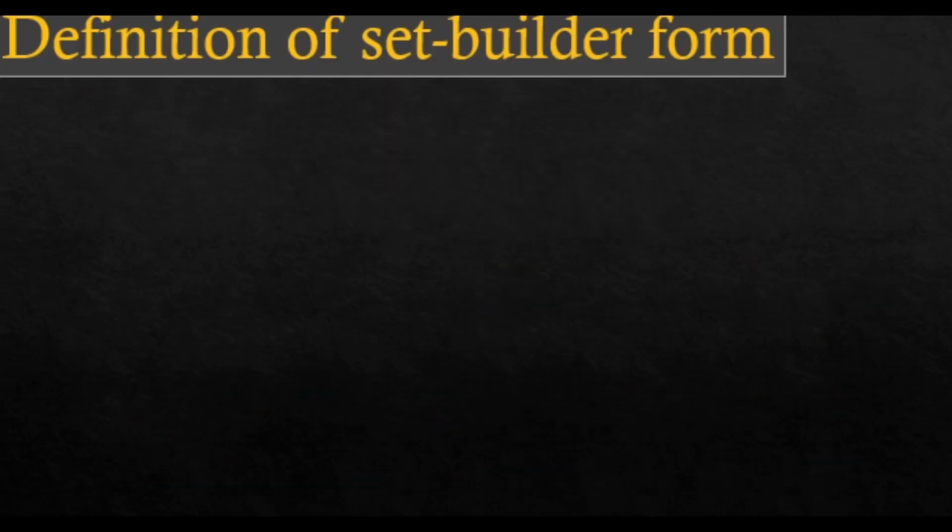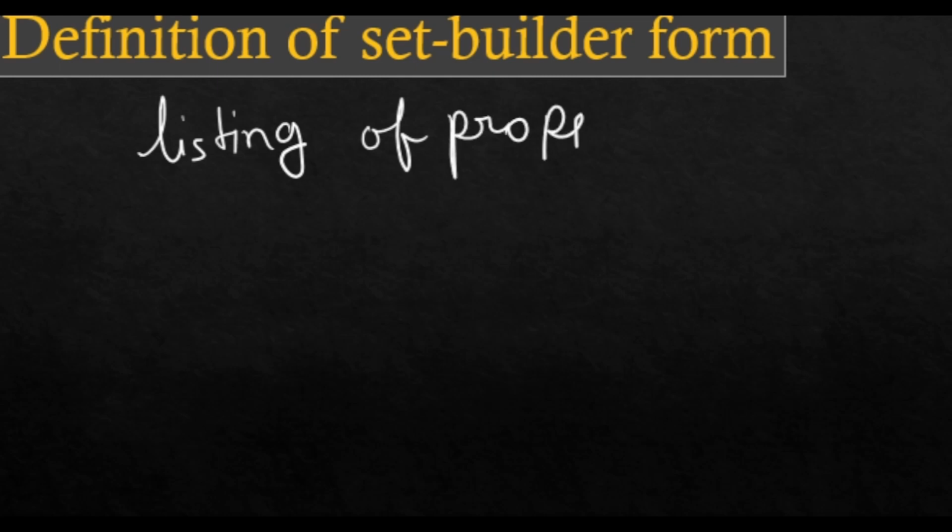Definition of a set builder form. After understanding what a property is and how to recognize it, it's very easy for us to understand the definition of set builder form. Set builder form is a listing of properties, as we did earlier.